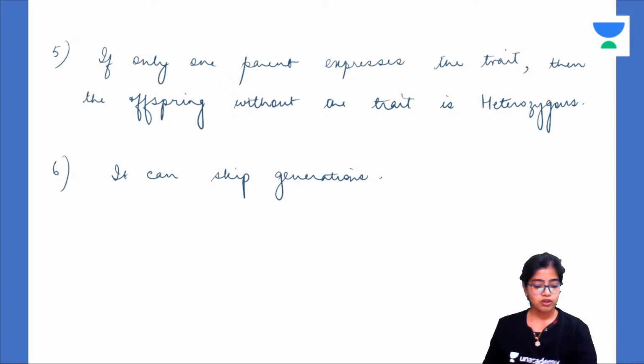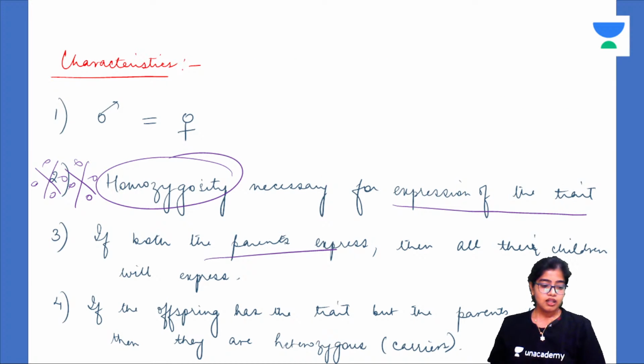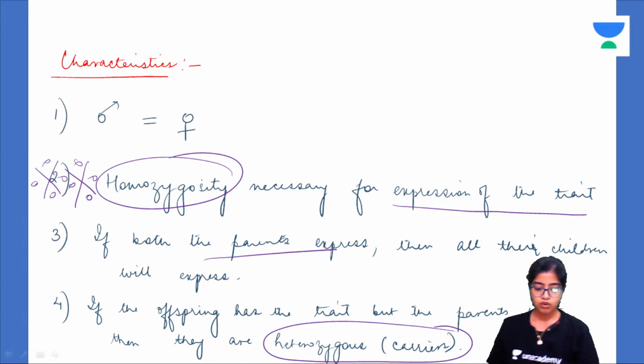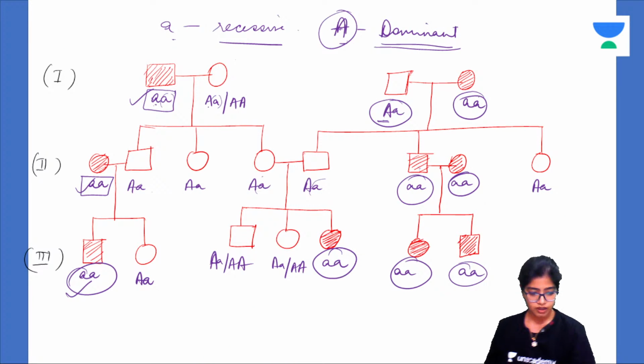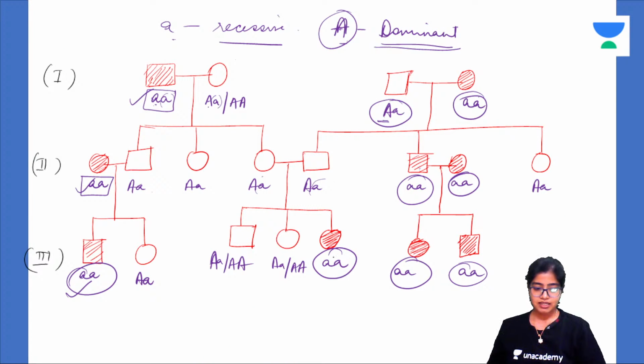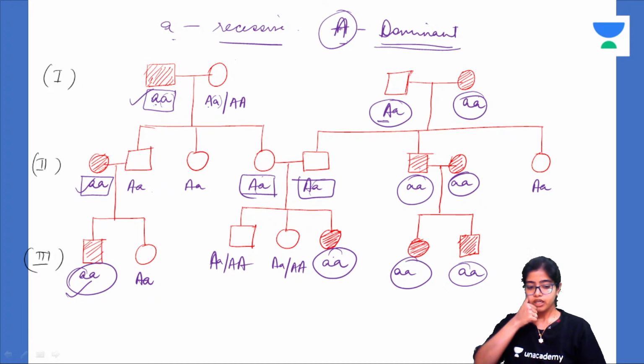Understanding this or not? Next, if the offspring has the trait but the parents don't, then they are heterozygous or carriers. How? The offspring has the trait but the parents don't. So they are what? They are carriers. Got it? This is how it is showing. The offspring has the trait but the parents don't. So you've seen that they are carriers.